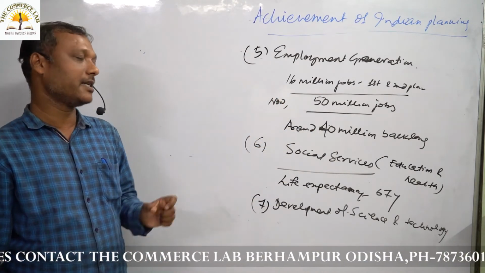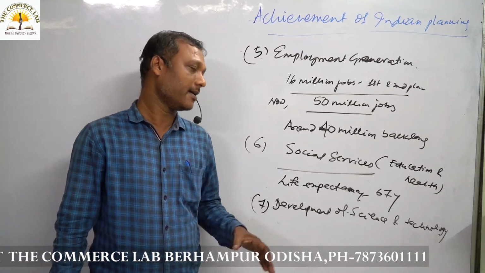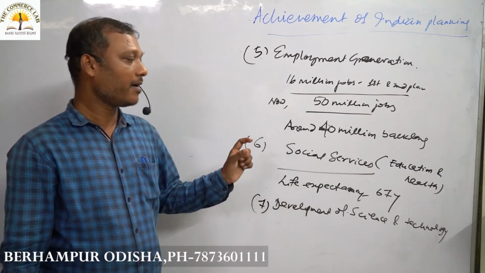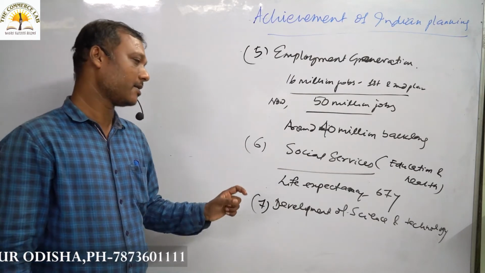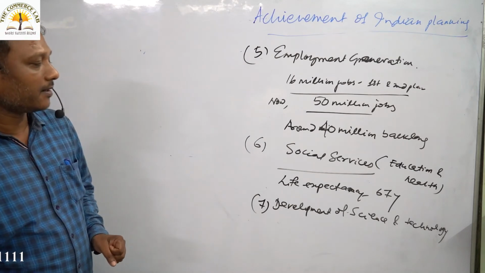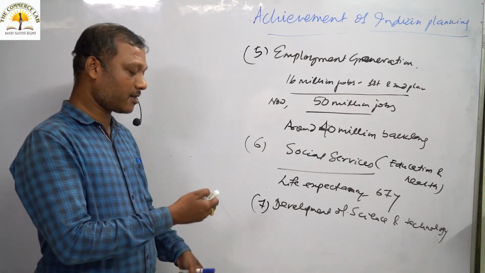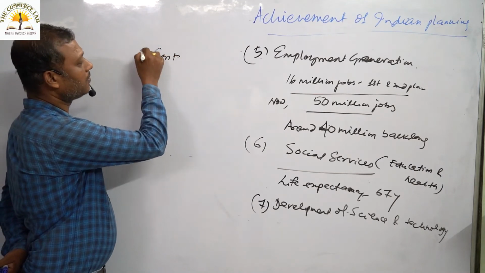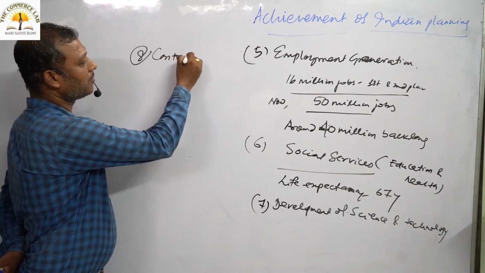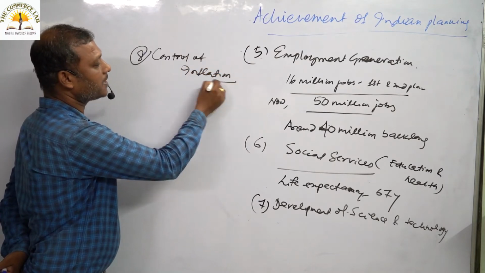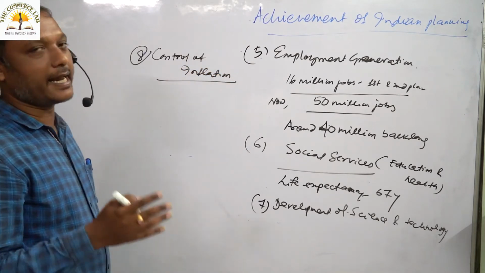That is a great achievement in the Indian economy. This is a great achievement of our human power, our human resource, that we have achieved in those 70 years of Indian planning, that we can say. Then we will discuss control of inflation. Control of inflation. We have been trying from